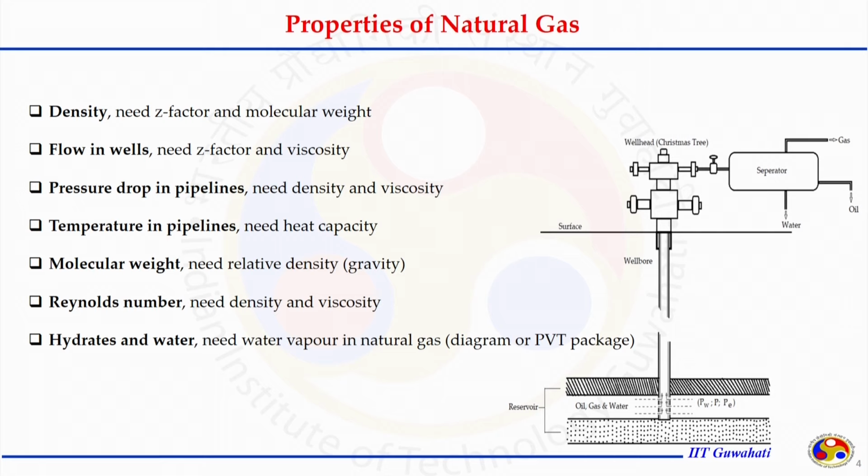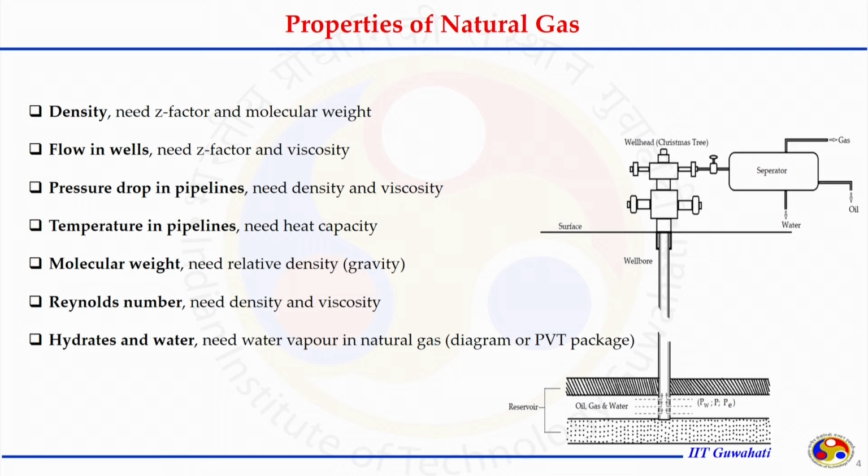So, now what is the use of understanding all these properties? For example, as mentioned, natural gas is a real gas, it is not an ideal gas. Even the density of a natural gas depends on the compressibility factor. So, the compressibility factor should be known if you want to know the density of our gas, which is a mixture of several hydrocarbon and non-hydrocarbon gases, depending on the constituents the natural gas is made of.